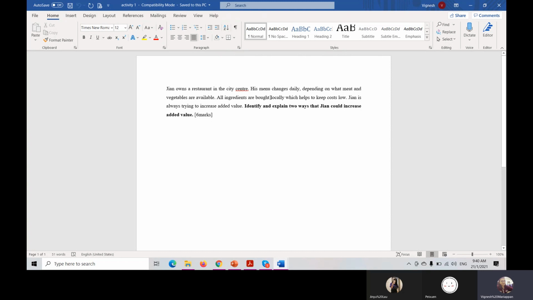All the ingredients he will buy locally, which helps to keep costs low. So Jian is trying to increase added value. How is he going to increase the added value? So you can explain to teacher two ways that Jian can increase the added value.